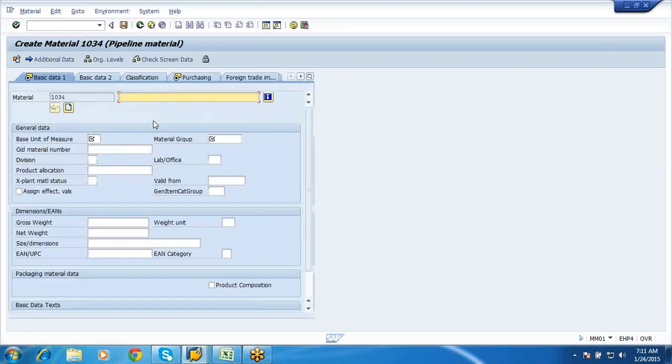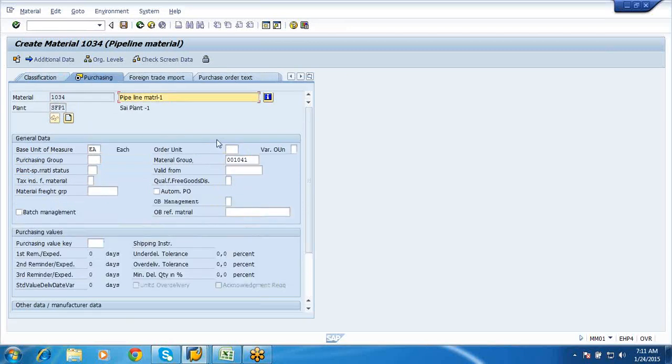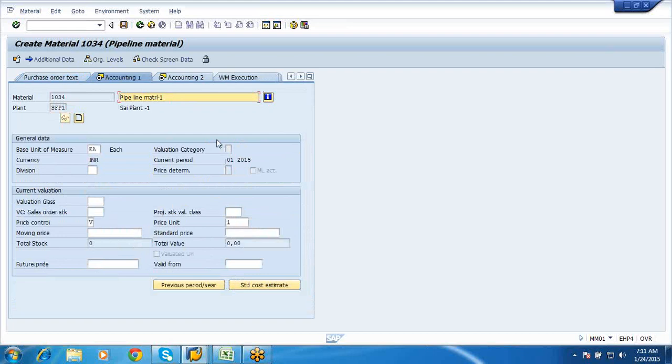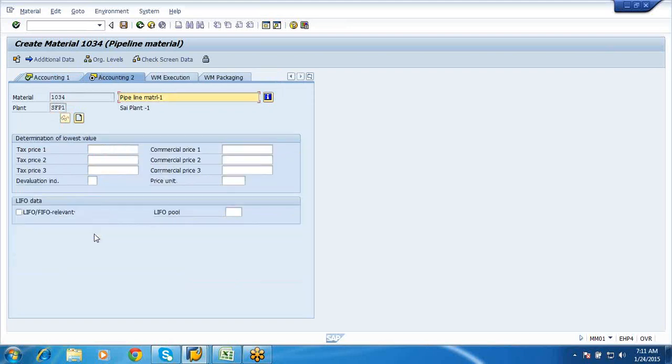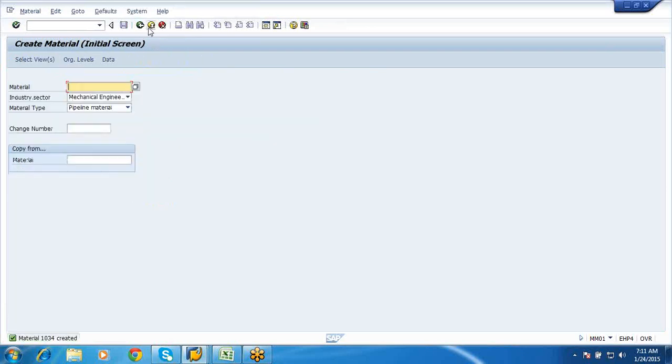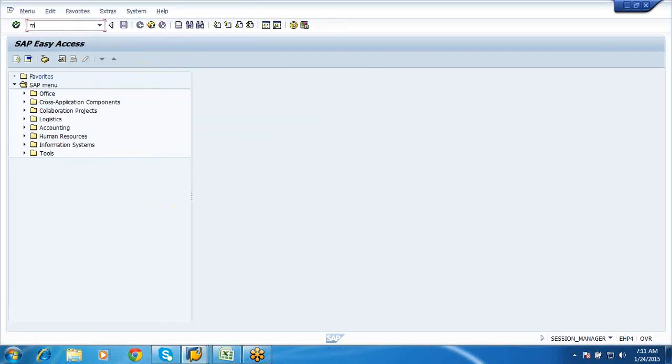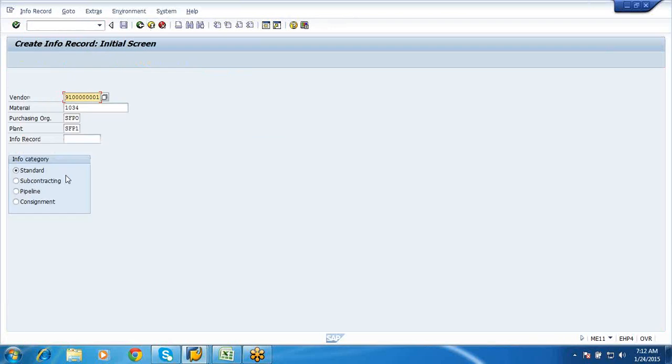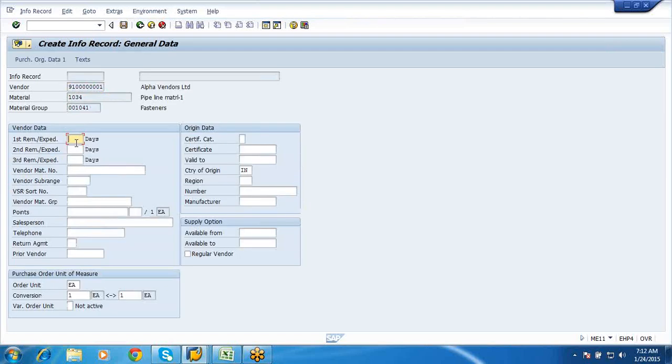SFP1. Okay, fine. Say evaluation class 10. So 1034, let me just check this. Okay, ME11, we need to select the pipeline info record, say enter. Okay, fine, now this is fine.